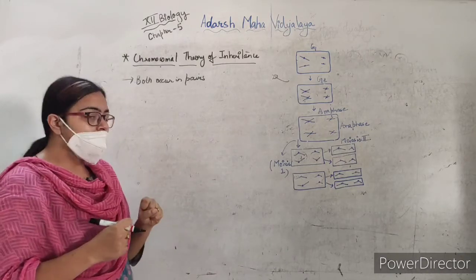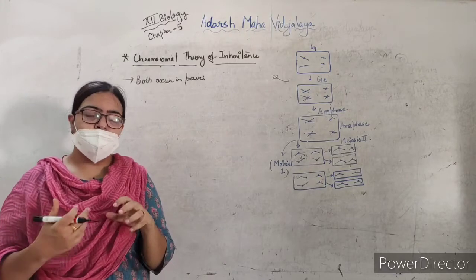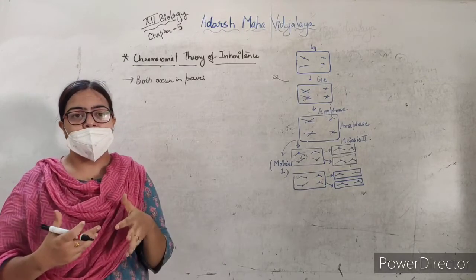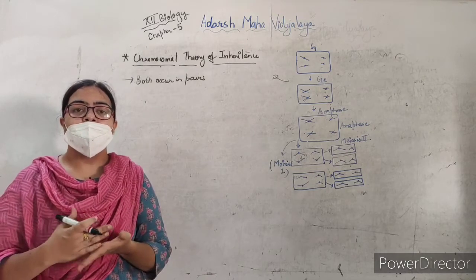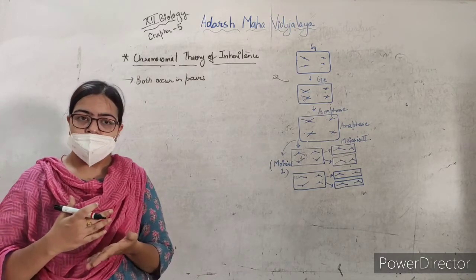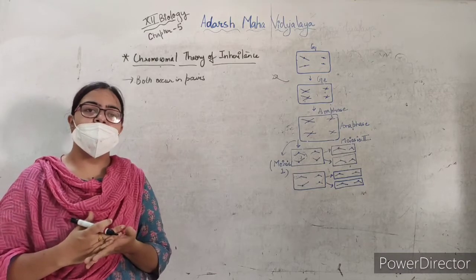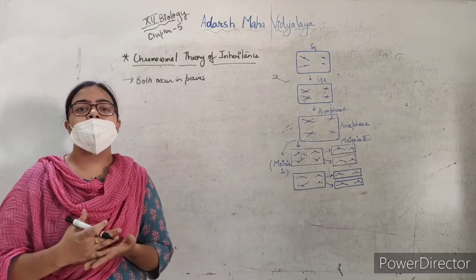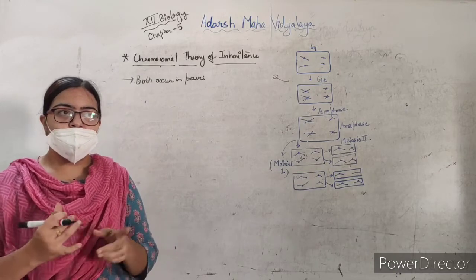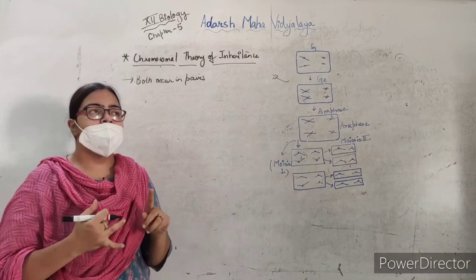Okay. And the third similarity is that one pair will segregate independently of the other pair. Okay, as we have seen in the dihybrid cross, from where we deduce the third law of inheritance of Mendel, that was the law of independent assortment. Okay, so both will occur in pairs.